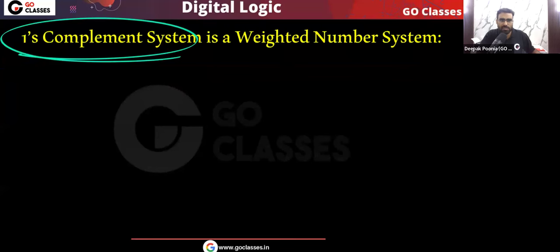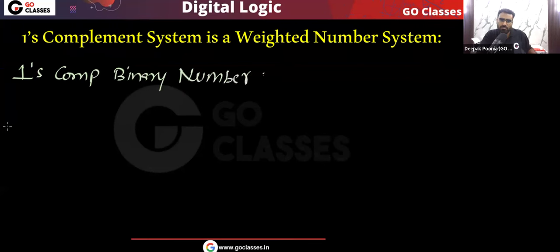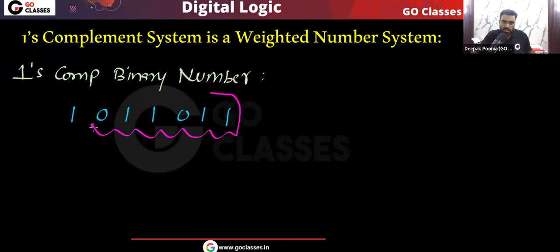So one's complement system is a weighted number system. Now let me share what the weights of each position will be. Let me take one example first. Assume that we have this one's complement binary number 10110, some random number I am taking. Then what will the weights associated with each position be? Let me tell you the weights associated with these positions which are not the MSB. You can see this is the MSB.